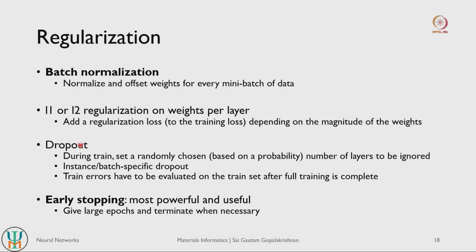The third way to regularize your neural network is to introduce what is referred to as dropout. So during training you basically select a random set of layers or neurons to be ignored. So for each batch of data only a certain number of neurons get trained. They see the data and then they get trained while the other neurons are not explicitly trained. Once we repeat this exercise for all the different batches, for calculating the final training error, so the error on the entire training data set, we do evaluations using the entire neural network architecture and then we evaluate the training errors.